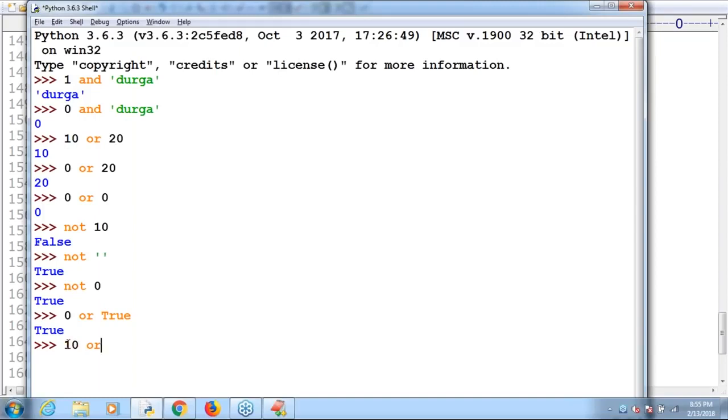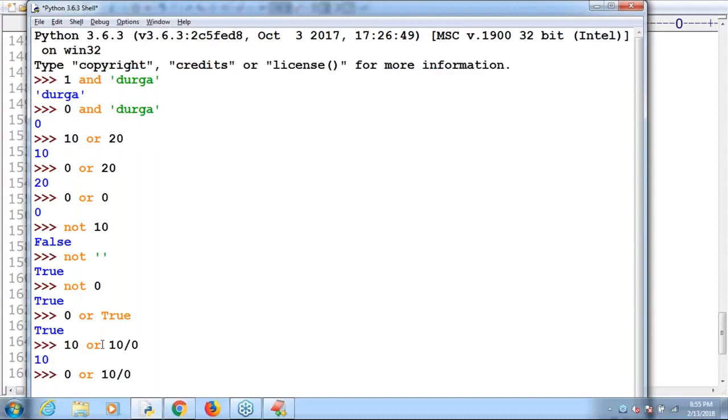10 or 10 by 0. What is the answer we are going to get? 10. What is the reason? You know, right? Is it true or false? True. In the case of OR, if the first one is true, consider the first one only. Why is the second one not going to be evaluated? If it were evaluated, then you would get an error, sir. Now, 0 or 10 by 0. Please tell what the answer is.